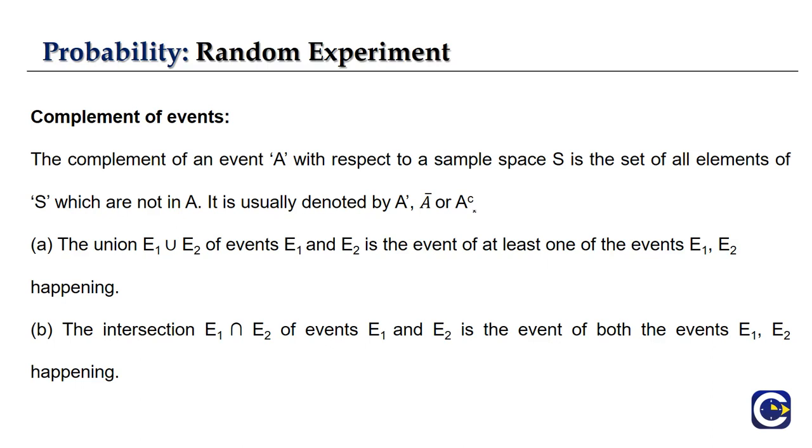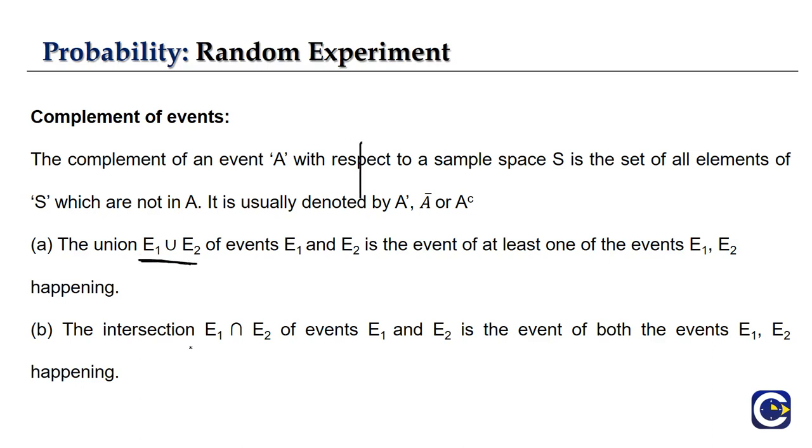So the union of event 1 and event 2 is the event of at least one of the events happening. If we are taking the union of two events, which means if one event is a null set, the other event will actually happen. So there is a possibility that both can happen, or at least one of them can happen. If you observe this E1 union E2, from this we can say that at least one of the events will be happening.